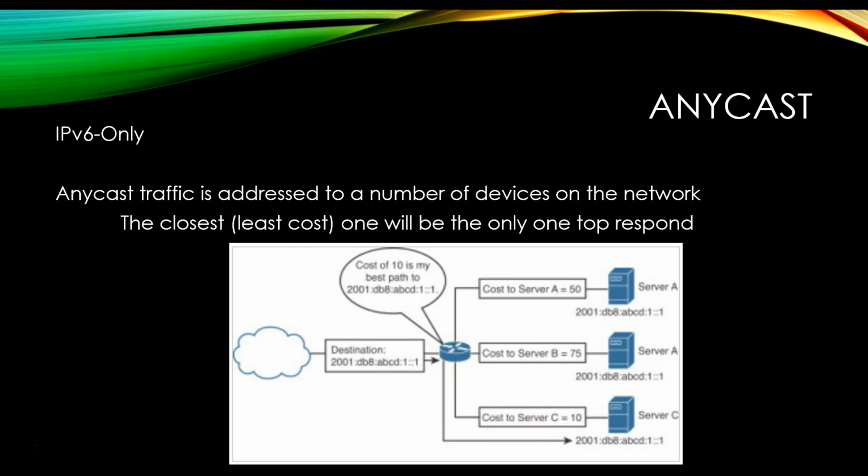So, for example, DHCP and handing out IP addresses, or Active Directory. We might have a number of servers that can provide the service, but we want the one that's going to be closest or fastest to provide that service. So that's what Anycast would be used for.